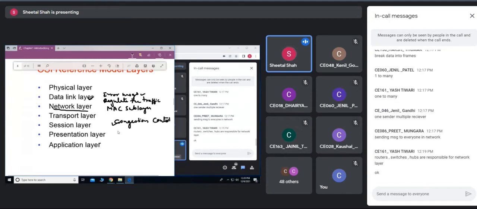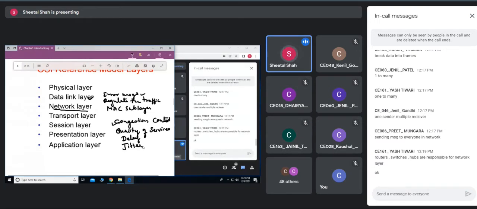Okay, and the other purpose of the network layer is quality of service. The entire network's quality is based on the quality of service of the network layer. The various parameters of quality of service are, first, delay. After how much time the data is received at the destination, that is nothing but the delay.